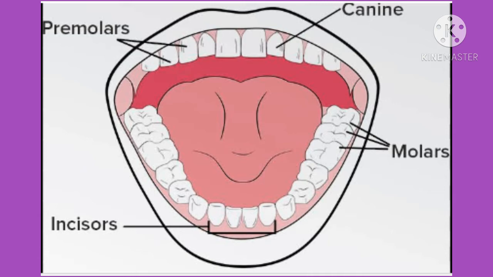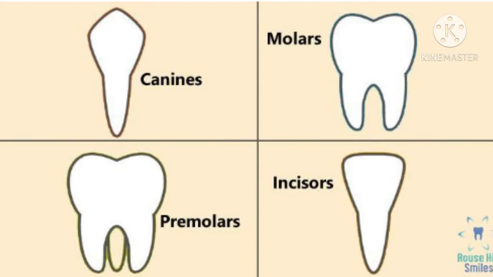Teeth are of 4 types: incisors, canines, premolars and molars. Each type of tooth has a specific function.